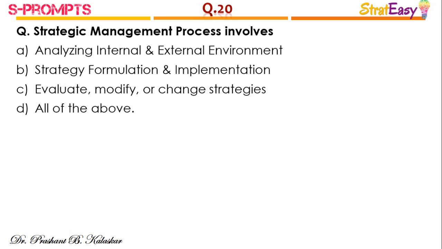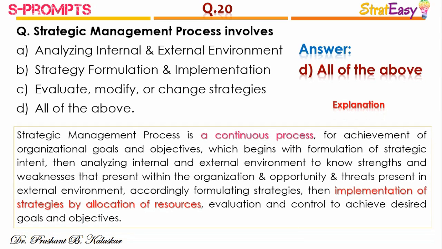Question number 20. Strategic management process involves. The right answer is option D, all of the above. Strategic management process is a continuous process for achievement of organizational goals and objectives, which begins with formulation of strategic intent, then analyzing internal and external environment to know the strengths and weaknesses that are present within the organization and opportunities and threats present in the external environment.